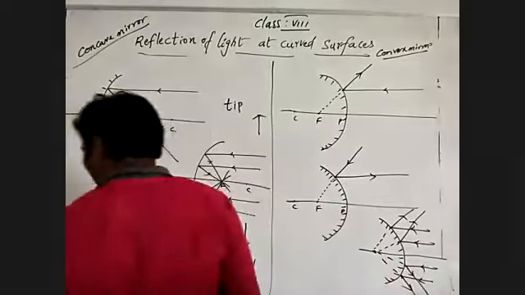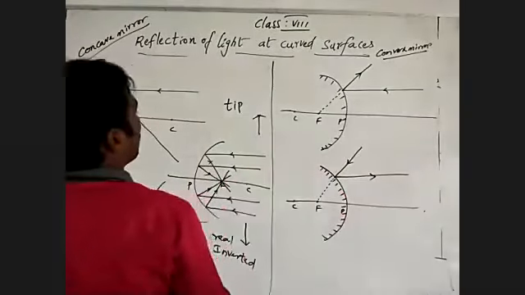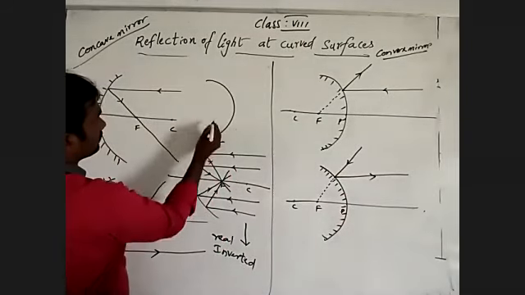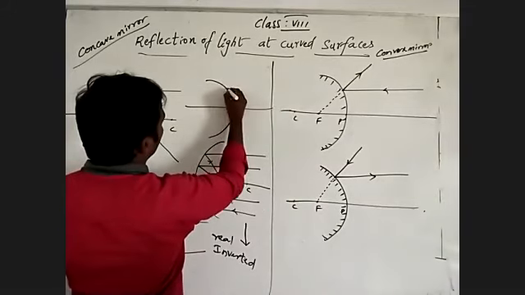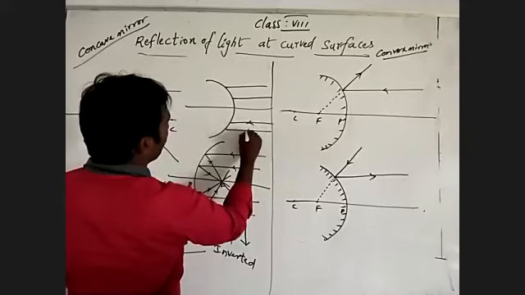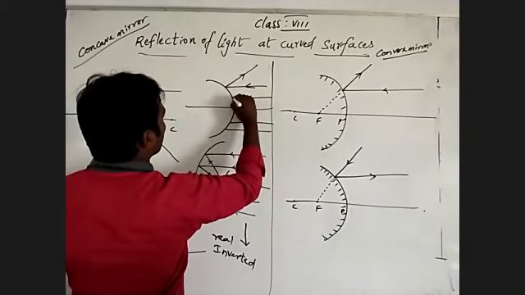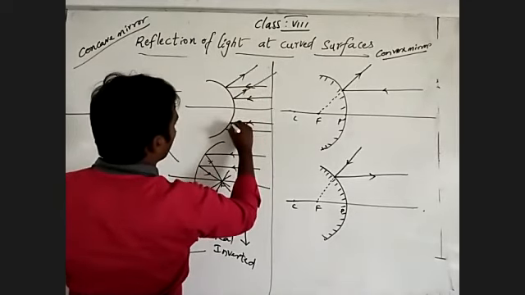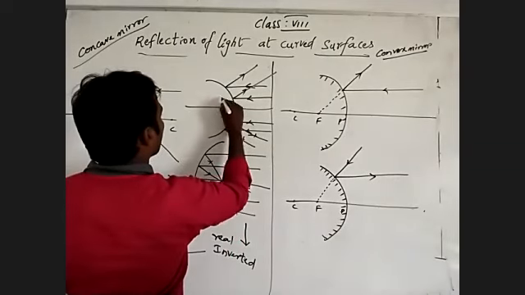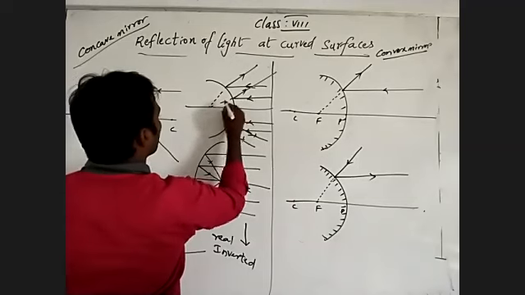Okay, so once again I will show you clearly. This is one light ray, this is one, and this is one, this is one. These are parallel light rays. So what happened? It is divergent, and it is divergent, and it is also divergent. So it seems to come from where? See here, it seems to come from inside.